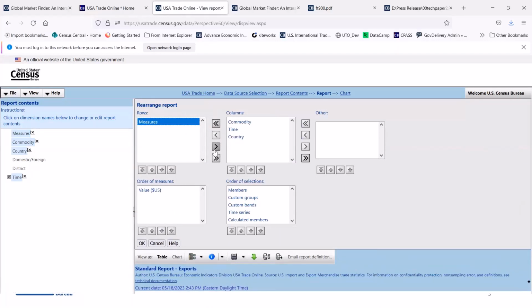I'll rearrange so I have a better visual for my table. What I would do is take country and make it a row, and then commodities isn't one single commodity, so I'll take that over there.